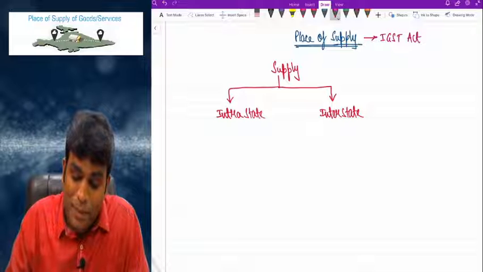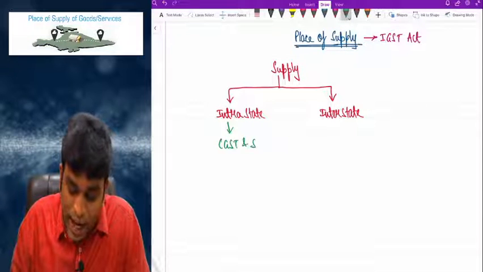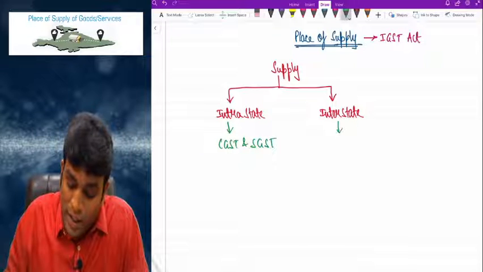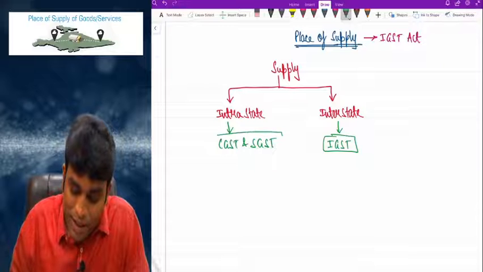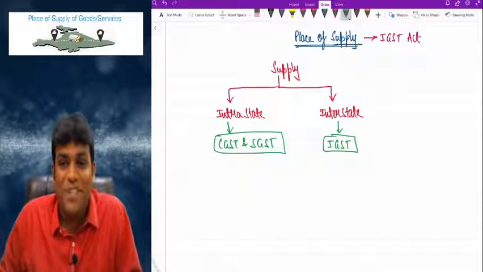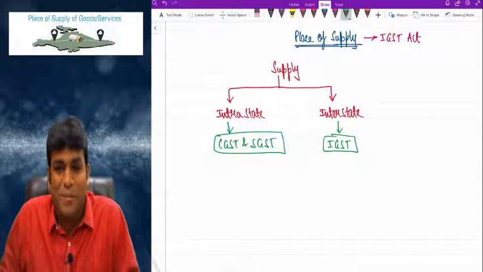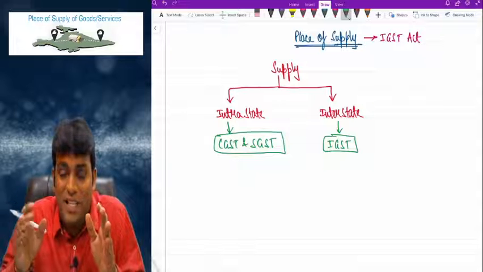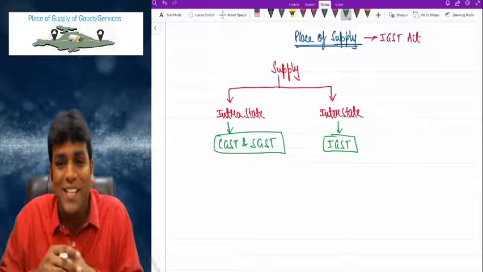Intra-state supply is that supply on which we charge CGST and SGST, and interstate supply is that supply on which we will charge IGST. Correct, my dear friends? This basic fundamental knowledge we already have, that supply is of two types: for intrastate supply we charge CGST and SGST, and for interstate supply we charge IGST.